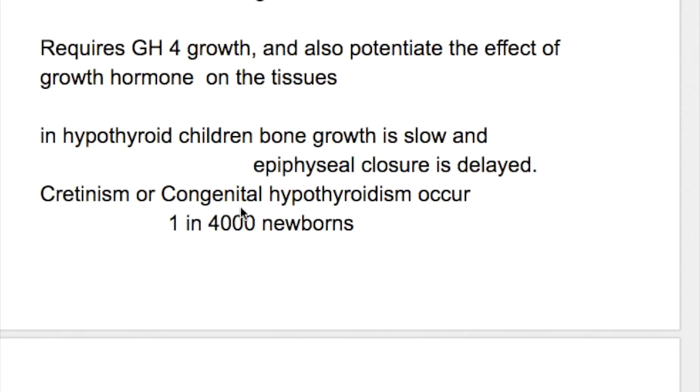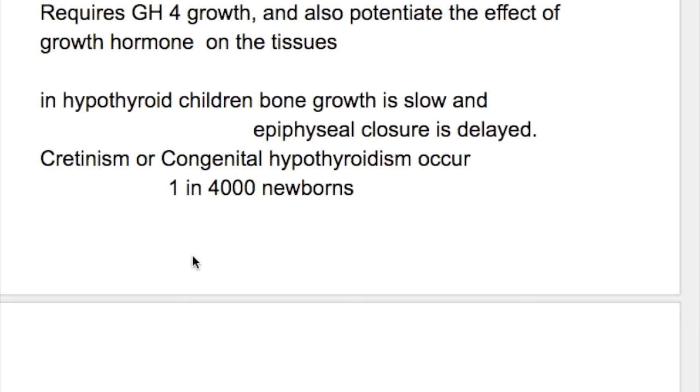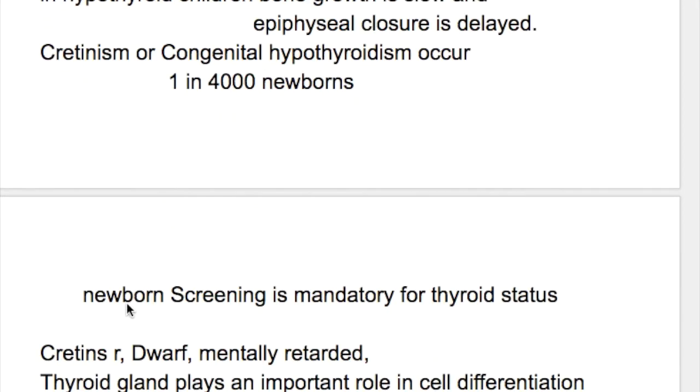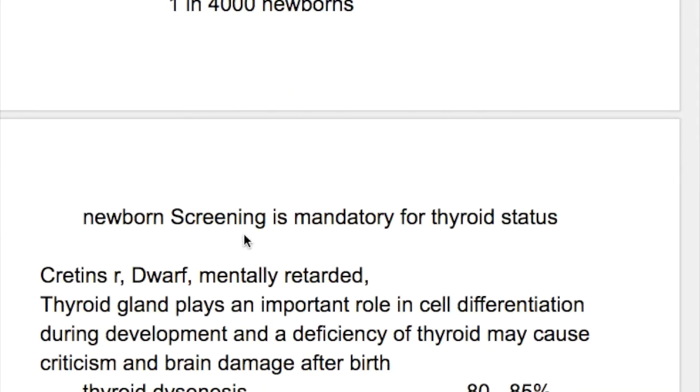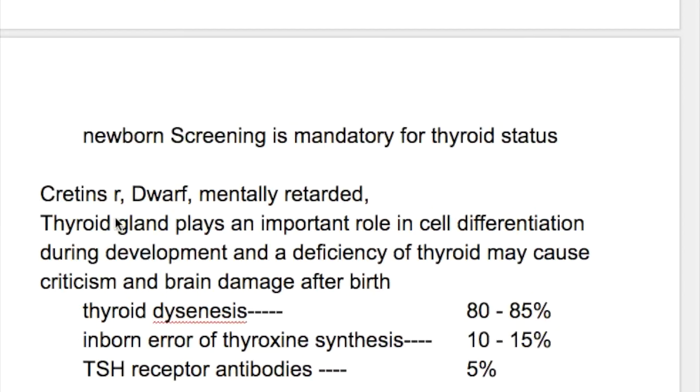Cretinism, or congenital hypothyroidism, occurs in 1 in 4,000 newborns. Newborn screening is mandatory for thyroid status because it is a preventable cause of mental retardation. Cretins are dwarf and mentally retarded.